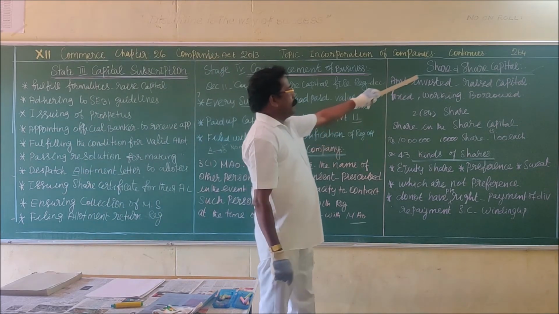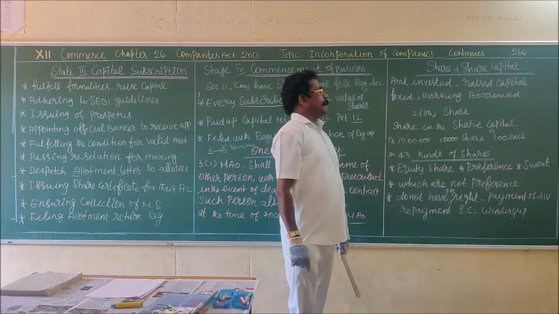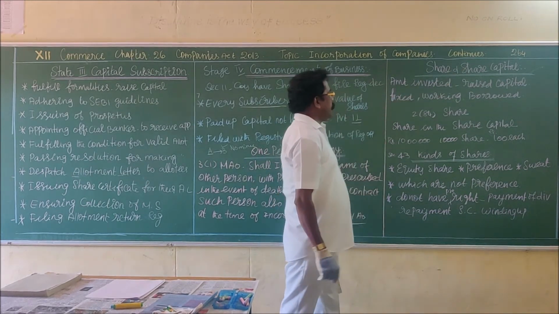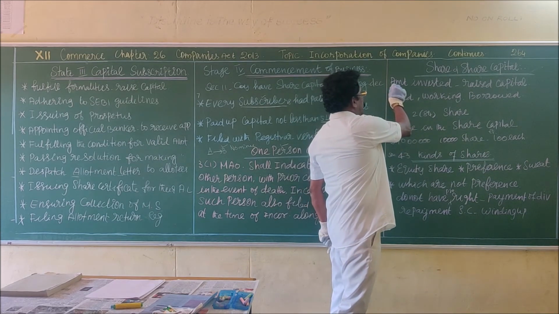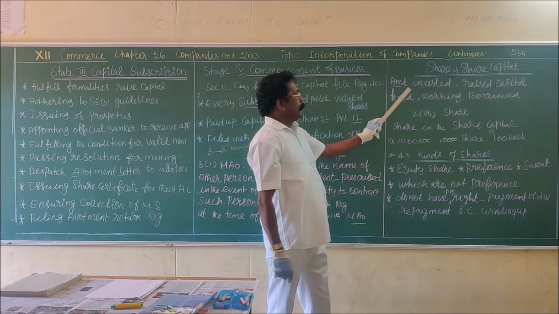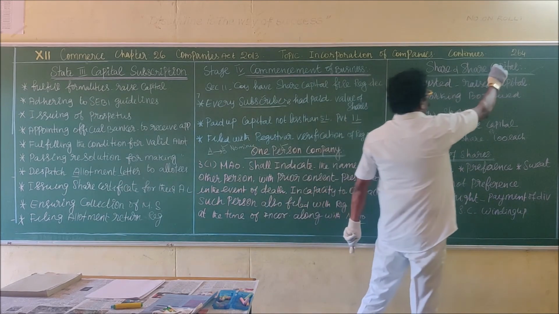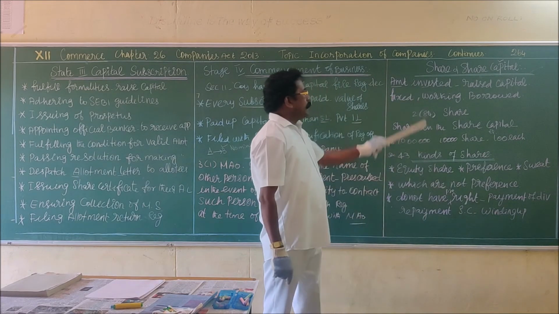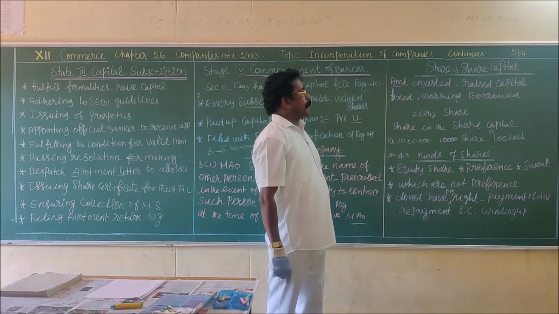The next topic is share and share capital. What do you mean by share capital? Share capital means the amount invested by the businessman, which is known as capital. What do you mean by capital? The amount invested by the person or individual businessman is known as capital.